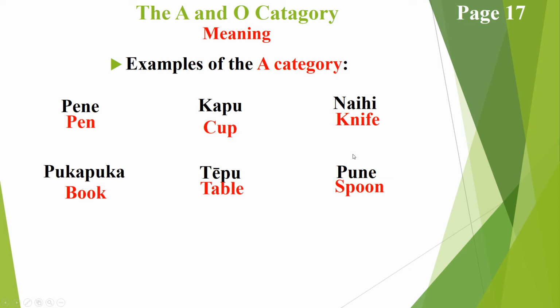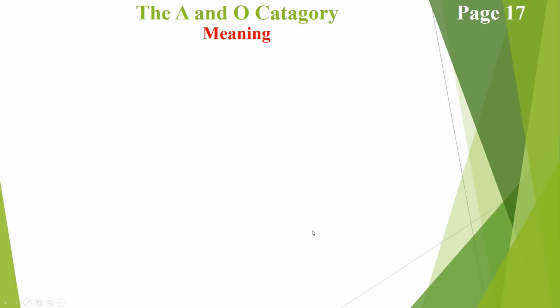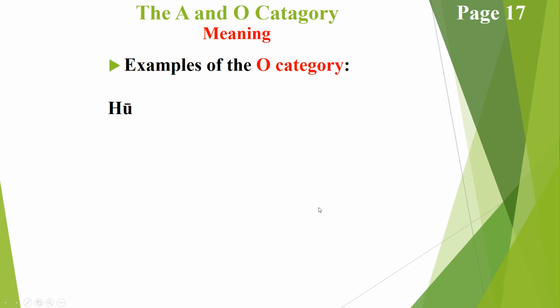So I've added these ones here to give you a more broad spectrum of some of the things that are in the are category. Okay, so that's the are category. Let's have a look at some of the examples in the or category. Okay, so some of the things are clothes and transport are some of the things in the or category.